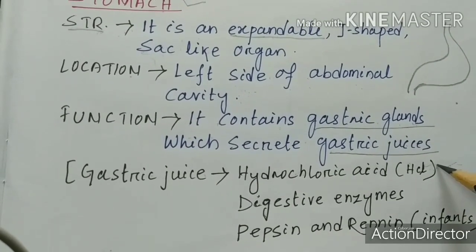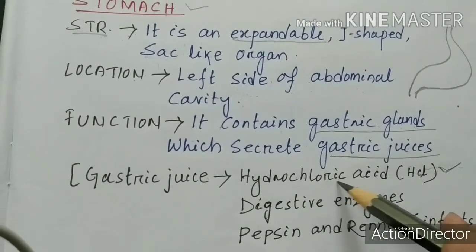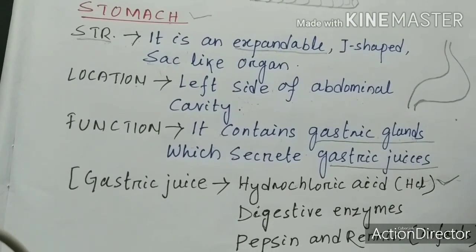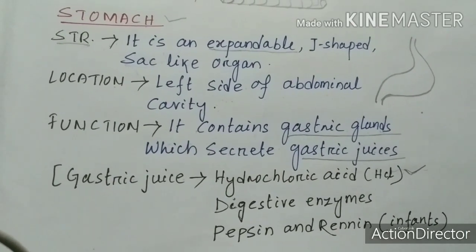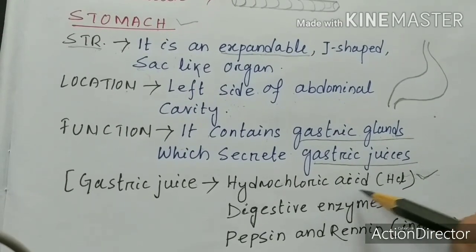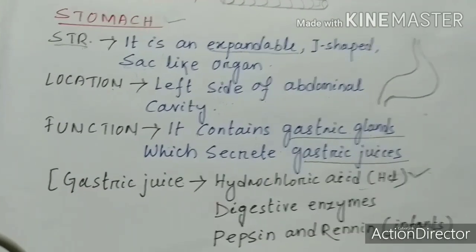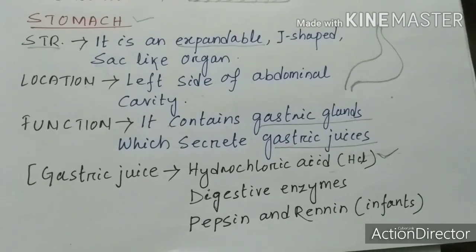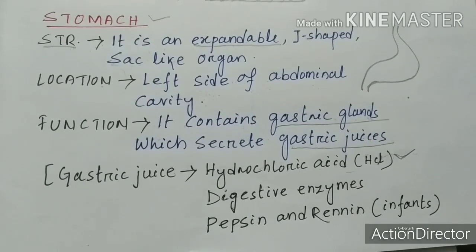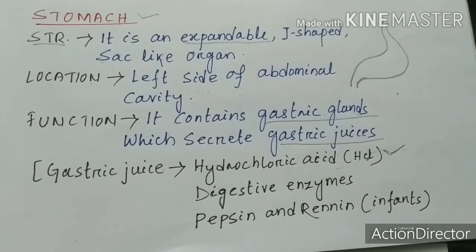Okay, so HCl is a very important content present in the gastric juice. It is no doubt very helpful in killing the germs. But at the same time, if we do not take proper food, if we do not take water in a proper amount, then the hydrochloric acid content may increase in the stomach, which may lead to acidity. And remember, a hyperacidic condition is very dangerous for our stomach. If we are regularly facing the acidic problem, then we should get rid of that problem, or else in future we may find difficulty.